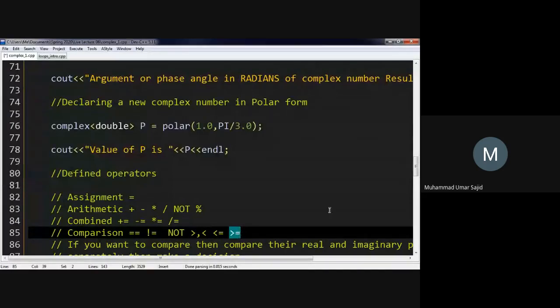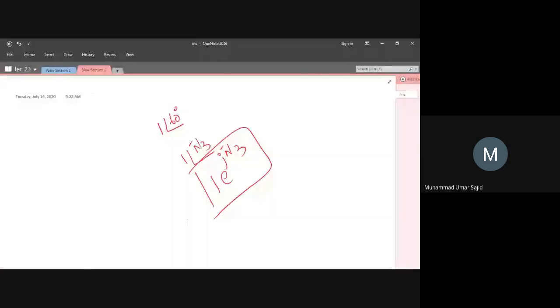For computers, everything is a number. So I hope you know what is under root minus 1. Does everyone know what is under root minus 1? Anyone, type what we mean by under root minus 1, or what is the behavior of under root minus 1?